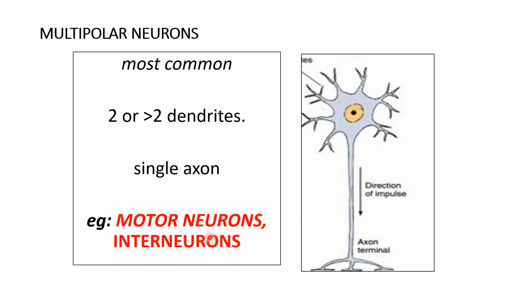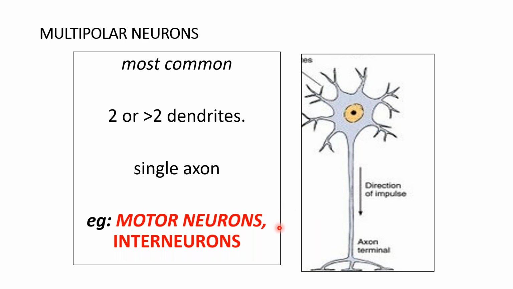The multipolar neurons have more than two dendrites coming from the soma or the cell body and a single axon. There are some collaterals also present from the axon. One or two collaterals may be there from the axon.